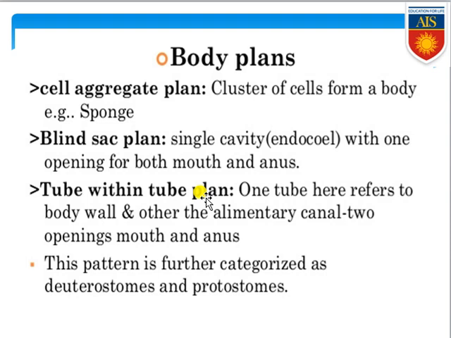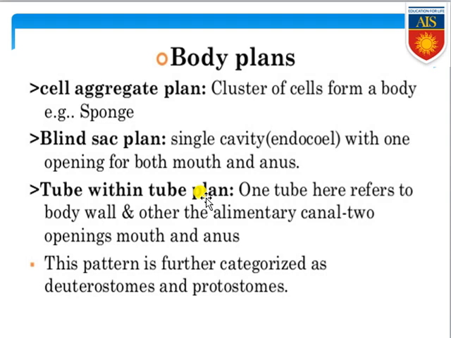After Porifera, in Cnidaria and Ctenophora, we can see the next type of body plan, and that is the blind sac body plan. What is the blind sac body plan? In Cnidaria and Ctenophora, you can see the entire body is like a blind sac.